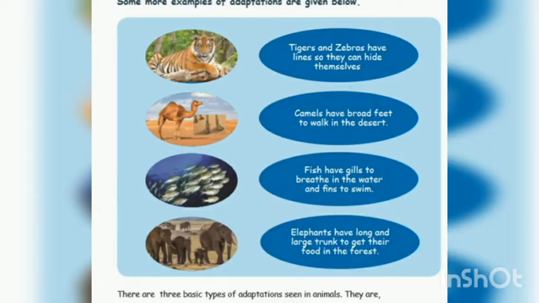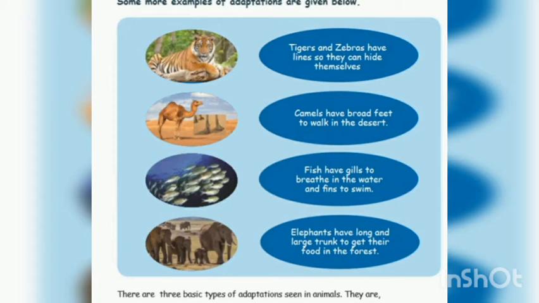Let us see some more examples of adaptation given below. Tigers and zebras have lines so they can hide themselves. Camels have broad feet to walk in the desert. We can't walk, but other animals also can't walk in the desert. Fish have gills to breathe in the water and fins to swim. Elephants have a long and large trunk to get their food in the forest.